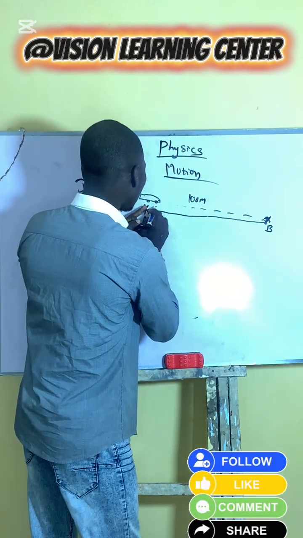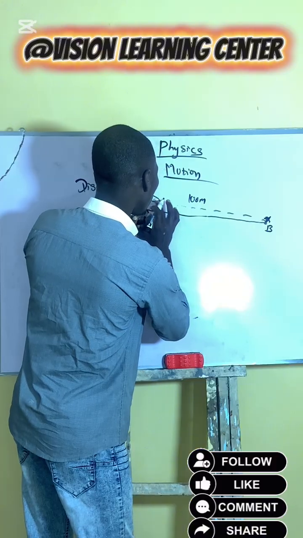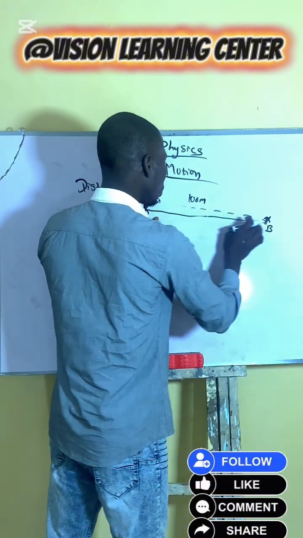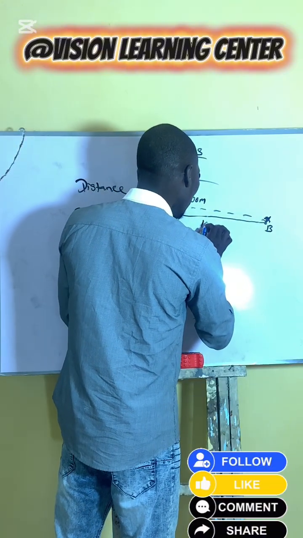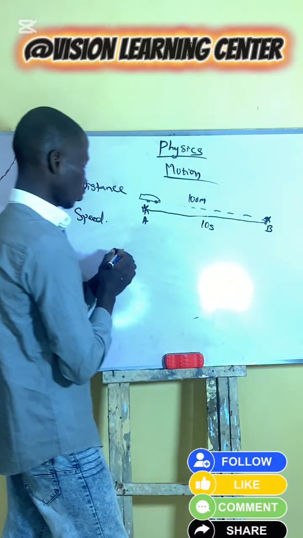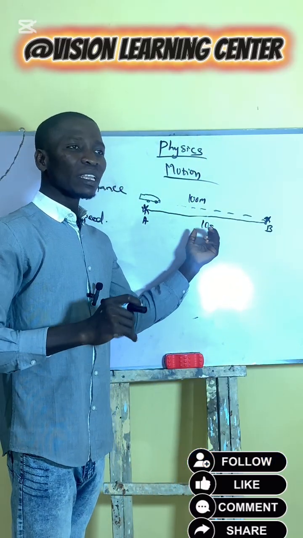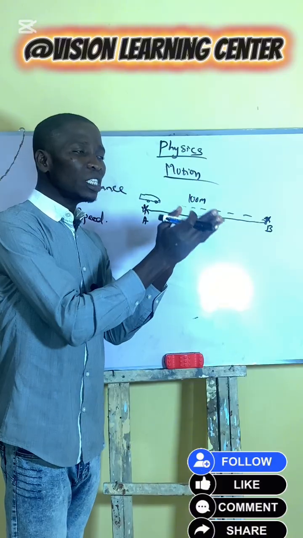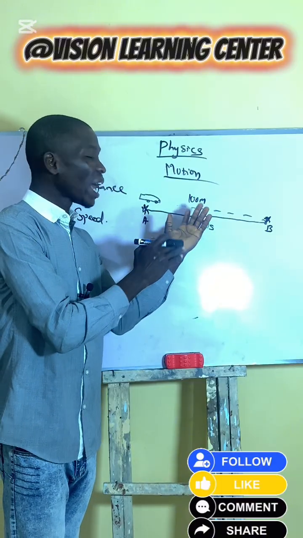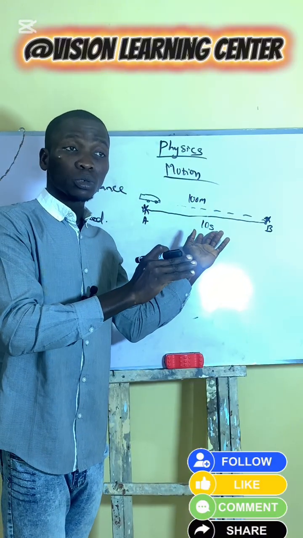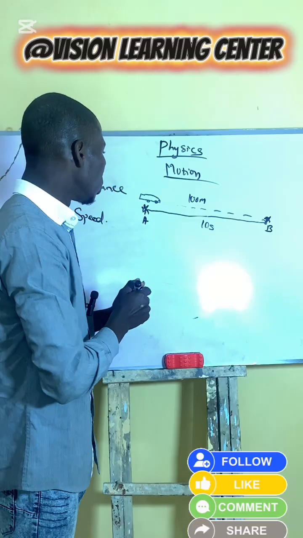Speed. Let's say that this car moves from point A to point B in 10 seconds. Inclusion of time has given it what? Meaning. I've given it the description for what? Speed.